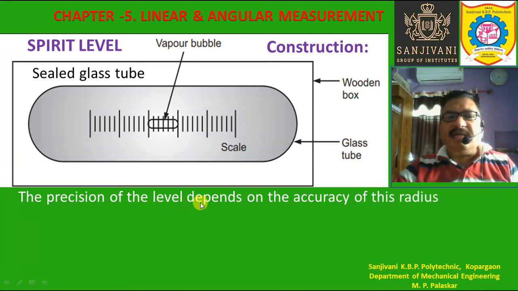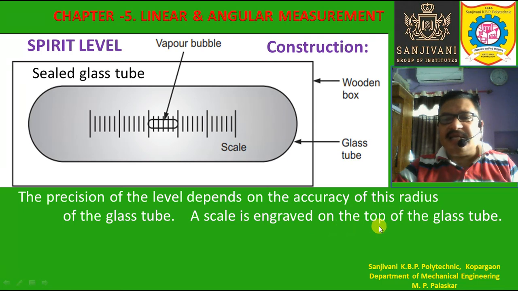The precision of the level depends on the accuracy of the radius. The precision with which measurements or comparisons can be done by the spirit level depends upon the accuracy of the inside radius of the barrel shaped glass tube.